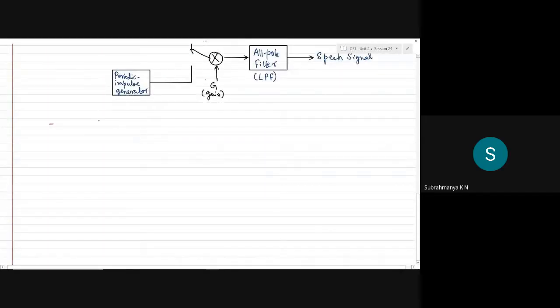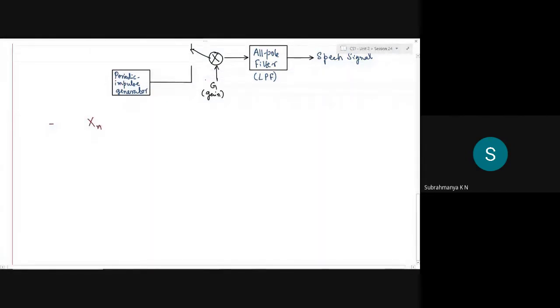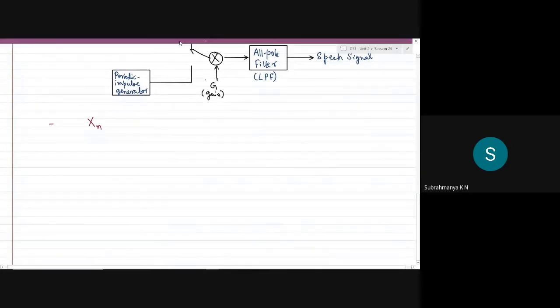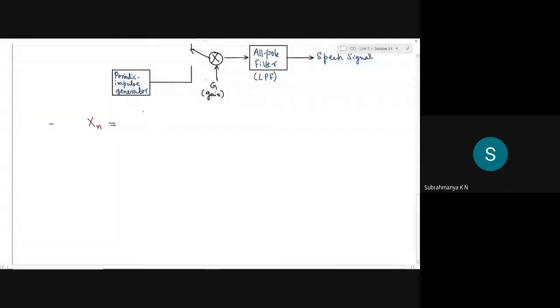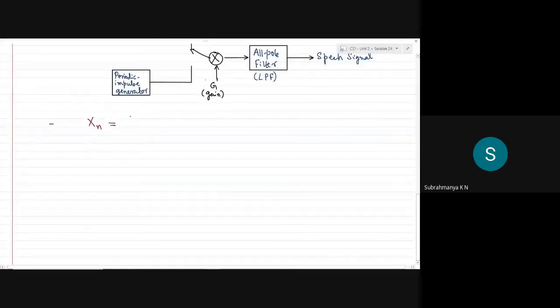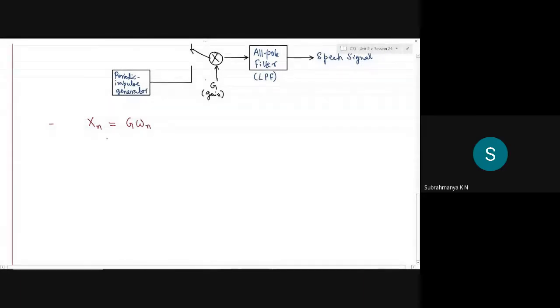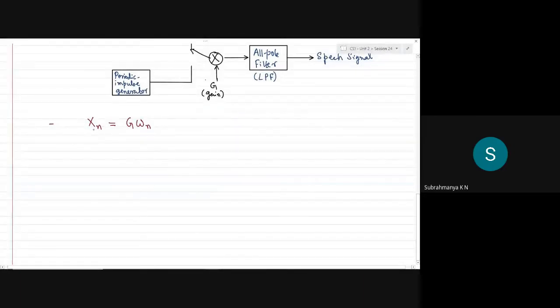So with this idea behind, we can mathematically or analytically try to understand the process involved in this mechanism, where this figure can be mathematically written as, say, if x(n) is the output, it can be written as G times w(n), where n represents the nth sample, G represents the gain, and w(n) represents the input sequence.